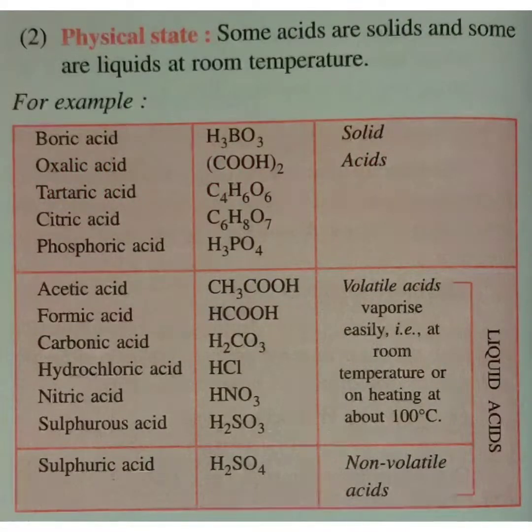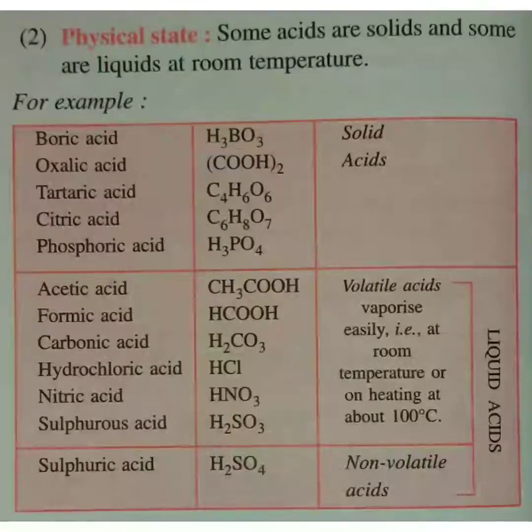Okay, now let us see the second physical property, that is the physical state. So we come across most of acids which are in liquid state, but there are also a few acids which are in solid state. Many of them are in the liquid state. Okay, so let's see some examples here. We have boric acid, oxalic acid, tartaric acid and citric acid. These are among the few organic acids, and there's again phosphoric acid.